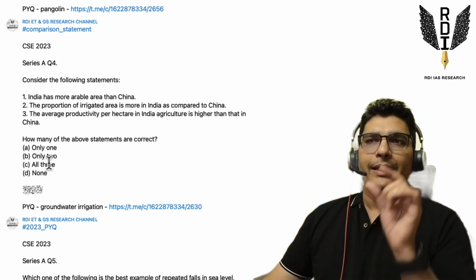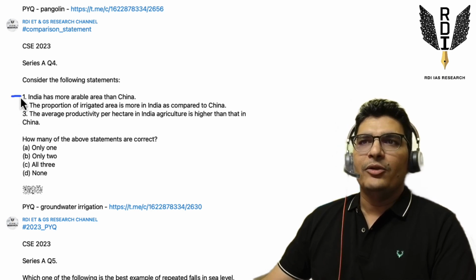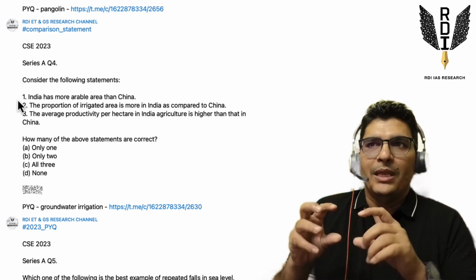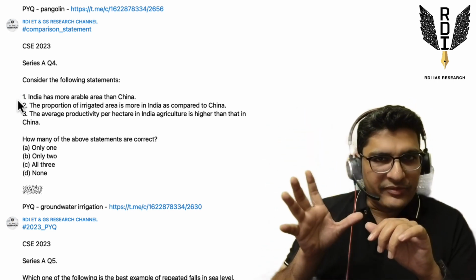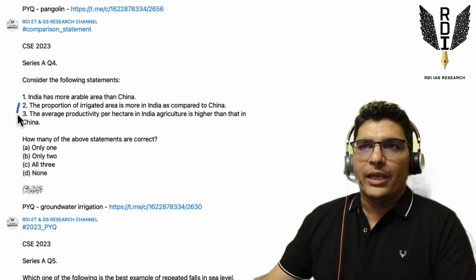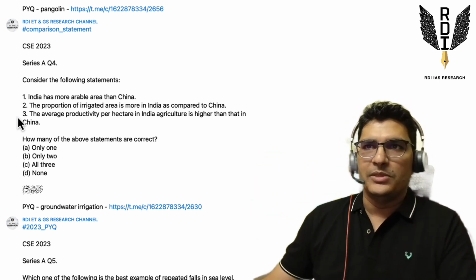So among these three statements, the first statement talks about an absolute figure, absolute number. By absolute, I mean in million square kilometers, for example. And the remaining two statements are talking in relative terms, in proportion terms, in percentage terms, right?